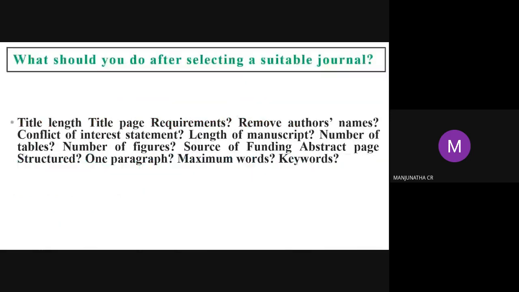Next, what should you do after selecting a suitable journal? First, go to the instructions or guidelines for authors of that particular journal. If around 70% of your manuscript matches that journal, go for the author guidelines. Next, title page requirements: remove author names. Some journals say author names are not required, and they take them in a separate mail. Yes, you can do that. That is blinded reviewing.